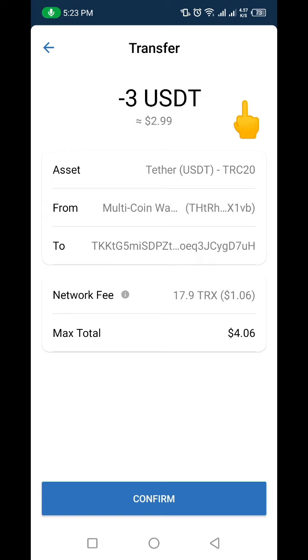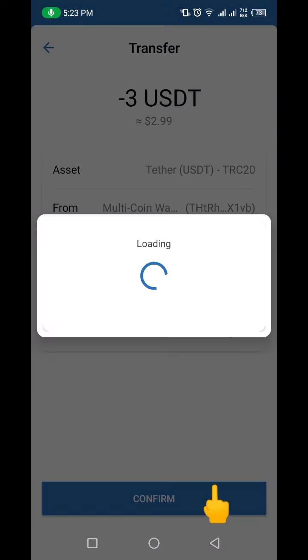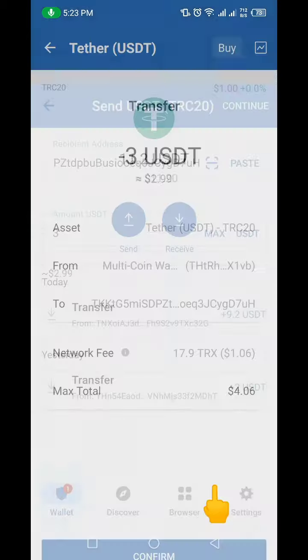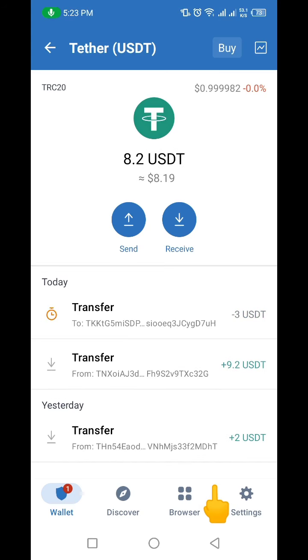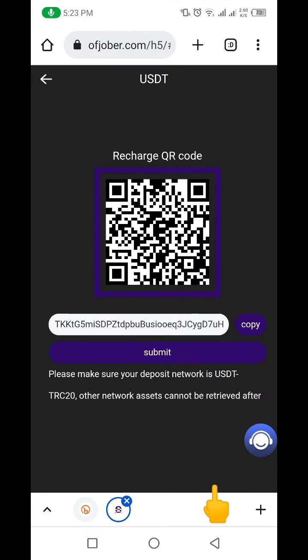Then it's going to load. Let's allow it to load. Okay, so after loading, we're going to click on confirm. Then I'm going to put in, let me quickly put in my password. Okay, so I've just sent in 3 USDT to my account. So let's go back to the website. When you come back to the website, you're going to click on this submit.